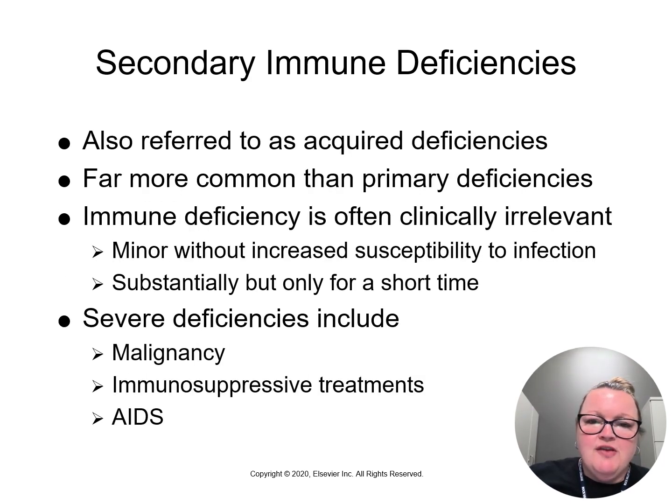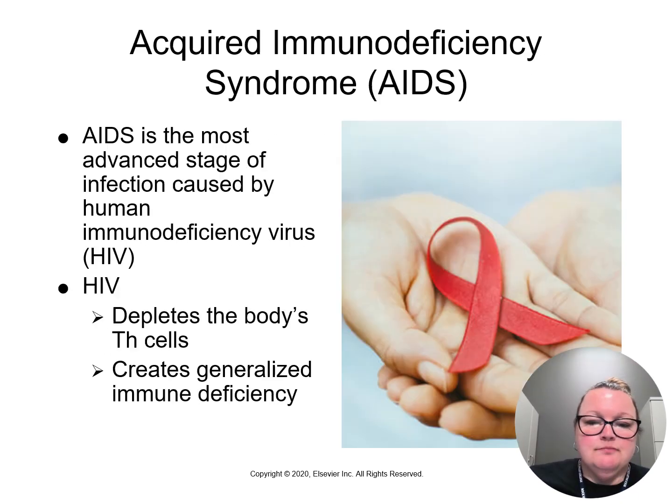Secondary immune deficiencies are known as acquired. These are a lot more common. On page 188 of your text, it goes over some of the secondary acquired immune deficiencies. Know that while they're common, some are not clinically relevant. Sometimes it's very minor and it doesn't increase our risk of infection. Sometimes these are also short-lived. But then there are several deficiencies that include malignancies, immunosuppressive treatments, and AIDS, acquired immune deficiency syndrome.